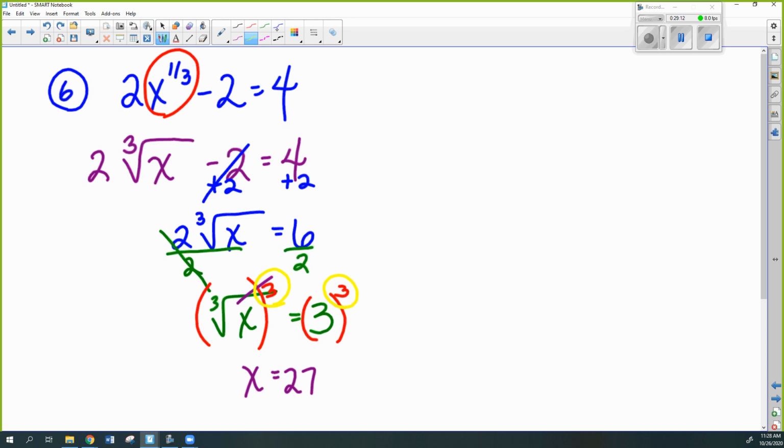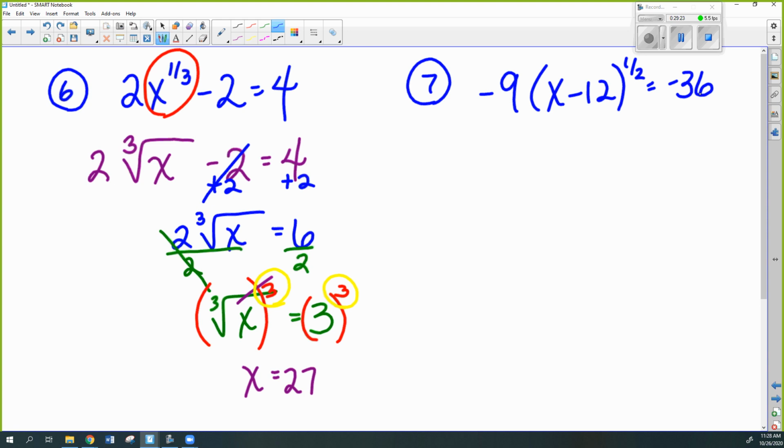All right, let's do another one like that. I want you to convert it to a radical, isolate the radical, and then solve it. Okay? All right. Good, Jordan. Yes, so you get 28, and it does work, so you get to keep it. But you do have to check it because you used an even exponent to get rid of your radical. Does anybody want to see it worked out?